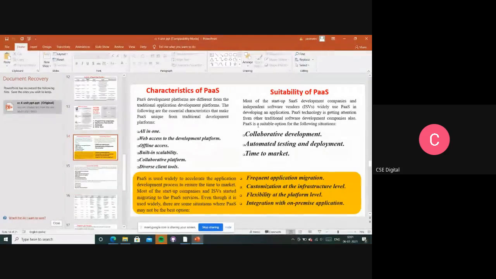Whenever we are working on the same project but from different locations, at that time we can use it, because collaborative development will be there. And automated testing and deployment, right? We have discussed one example here also. Whenever we are done with our project, now it's time for testing. For testing it will be taking a lot of time.